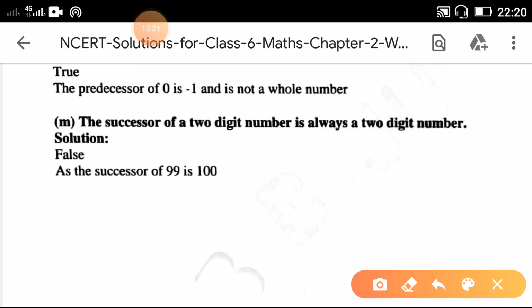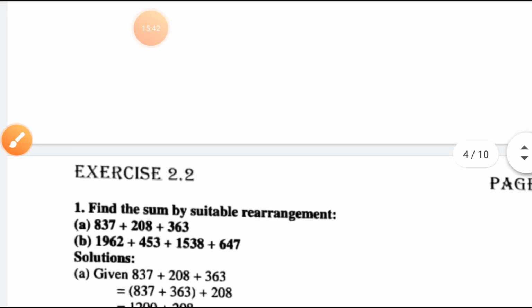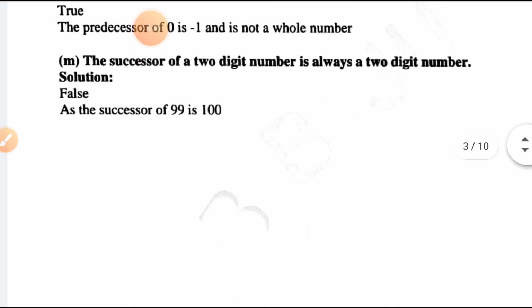The successor of a 2-digit number is always a 2-digit number. You can see the example 99. What is the successor of 99? It is 100, and it is a 3-digit number. So it is not correct that the successor of a 2-digit number is always a 2-digit number. So exercise 2.1 is over here. In the next video we will see exercise 2.2.